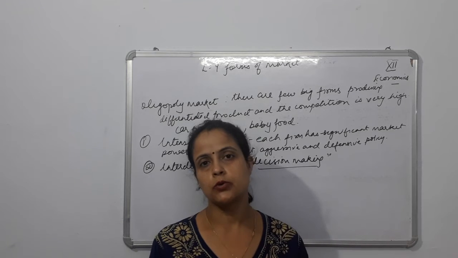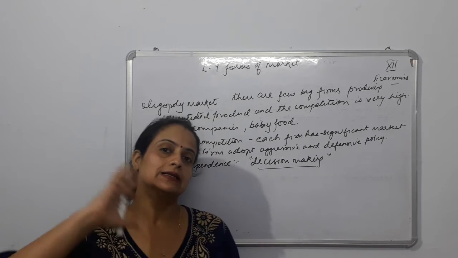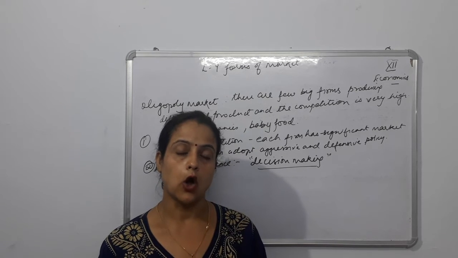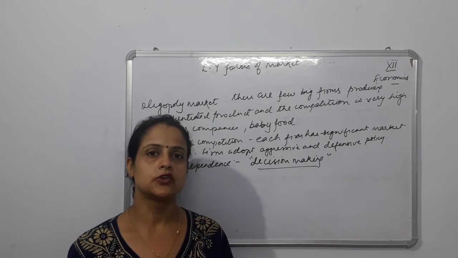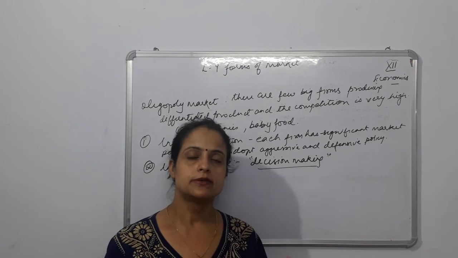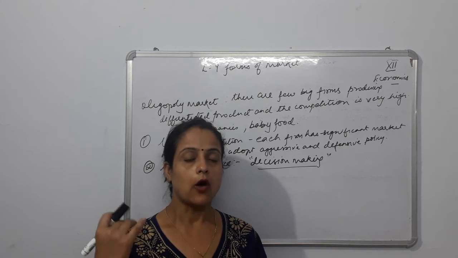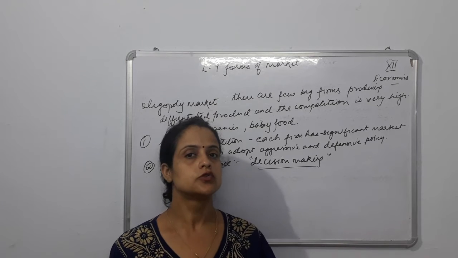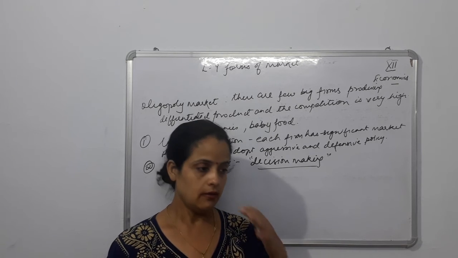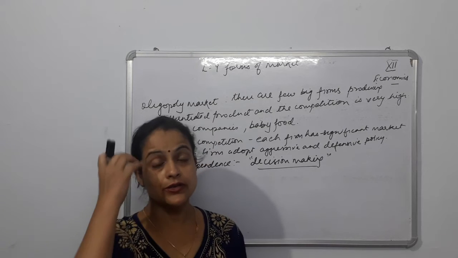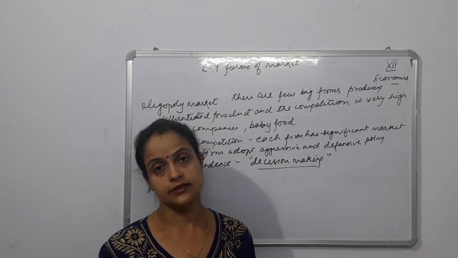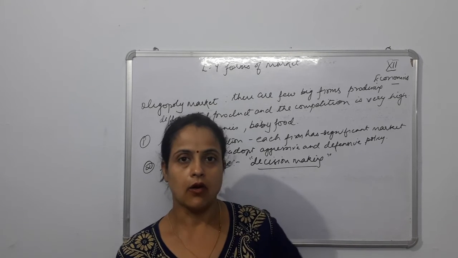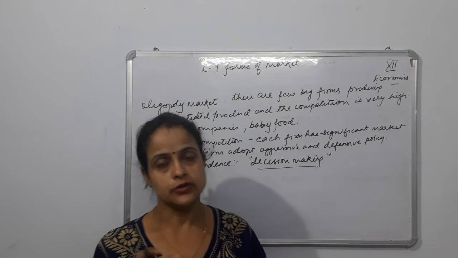Whatever price policy and output policy is adopted by one particular firm, the other firm immediately reacts to that price policy and output policy. That means if one firm is trying to reduce the price in its decision, the other firm is definitely going to react to it, and they will also reduce the prices. Same way, if one firm is trying to increase the output in their decision, the other firm will also try to increase in some manner. Got it? So this is how it's going to happen.